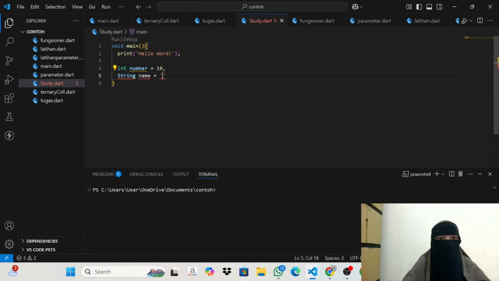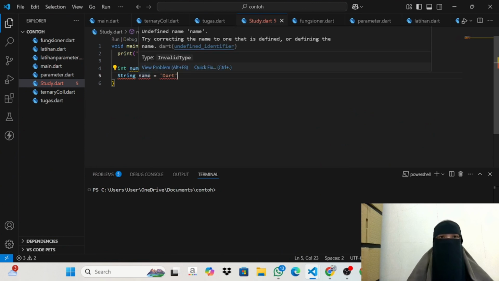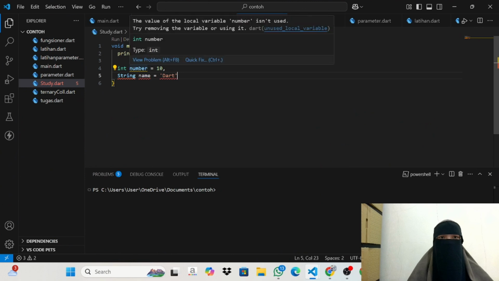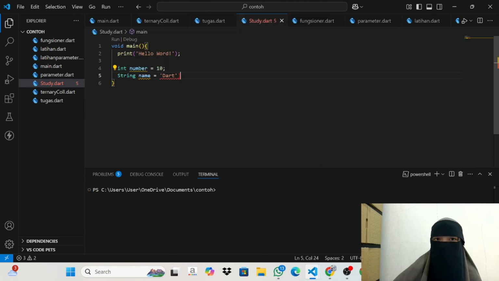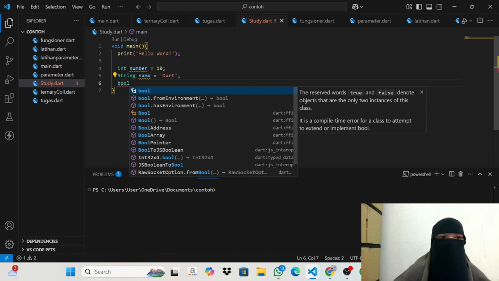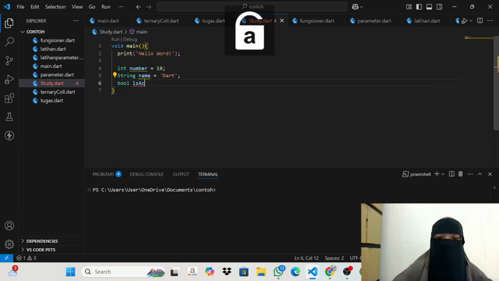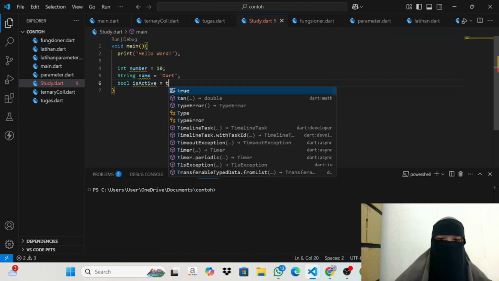And the last is bool isActive, which is true. Integer is for the number, and string is for the text, right?